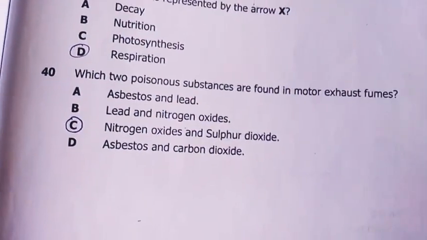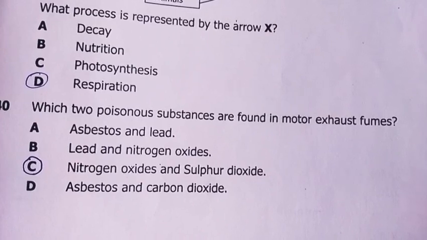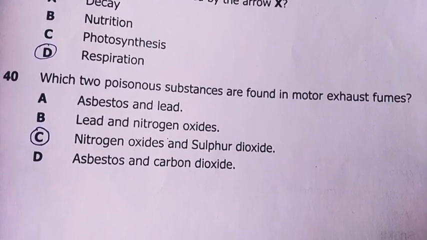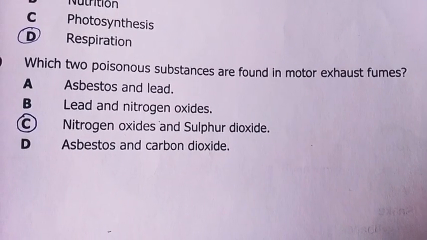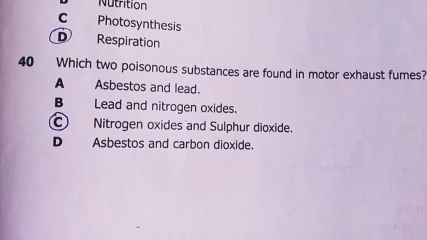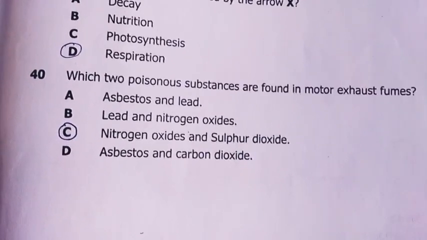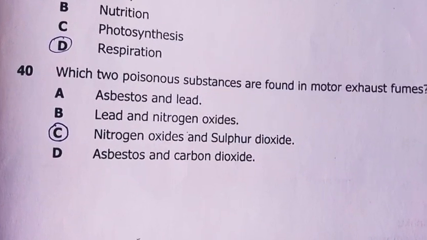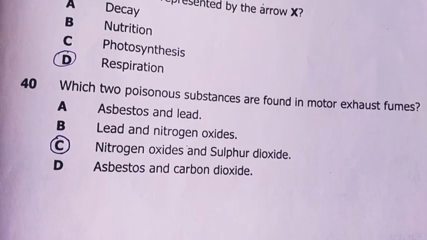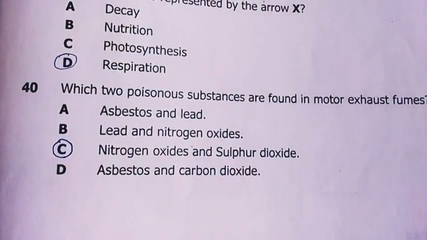40, which is our last question in this paper. Which two poisonous substances are found in motor exhaust fumes? What kind of motor? Motor vehicle, electric motor? Okay, we know what they're talking about. My take there was nitrogen oxides and sulfur dioxide, because they haven't even specified whether it's a petrol engine or diesel engine, and sometimes sulfur is added as an additive to make the combustion more yielding in terms of the energy that they obtain from the engine. So my answer here was C.